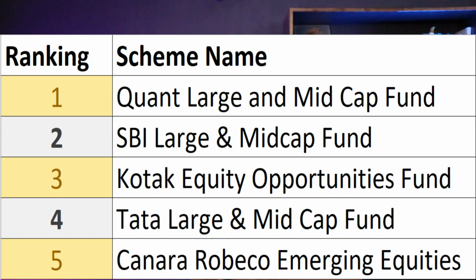And if we combine the results of these 4 parameters, the final ranking of this top 5 large and mid cap fund will be like this. By combining all the parameters together, the best mutual fund in this category of large and mid cap fund is Quant Large and Mid Cap Fund. On number 2 we have SBI Large and Mid Cap Fund. On number 3 we have Kotak Equity Opportunities Fund. On number 4th we have Tata Large and Mid Cap Fund, and on number 5th we have Canara Robeco Emerging Equities Fund.